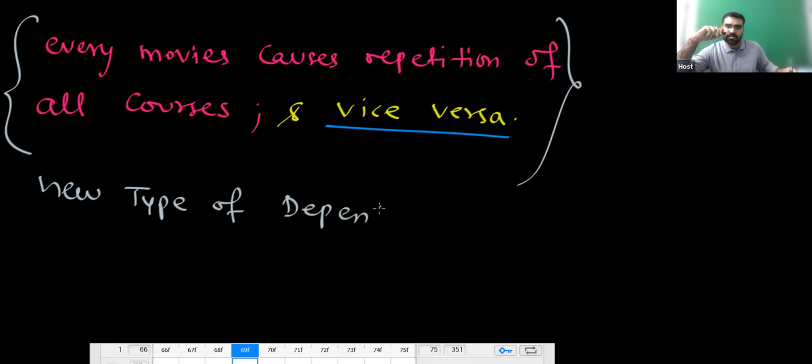They don't care about each other. See, in the functional dependency, they care about each other, right? Like district determines state. If you go to anyone in the world and say district, state, automatically they will tell you there is some connection. Are you getting my point? Functional dependency is basically a natural connection.